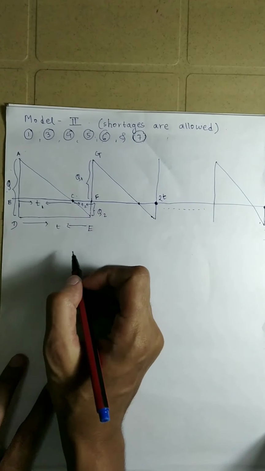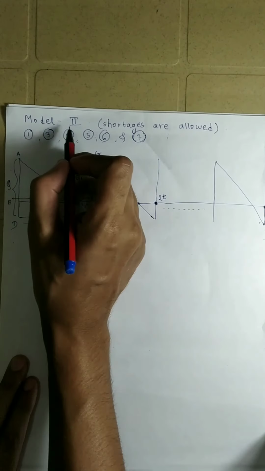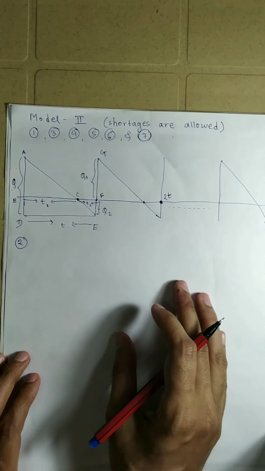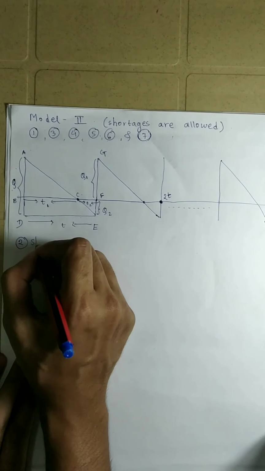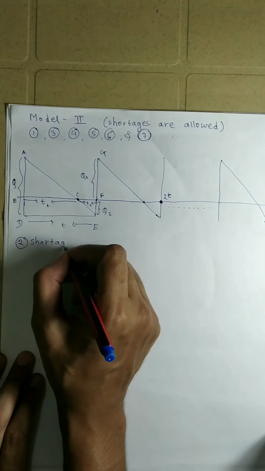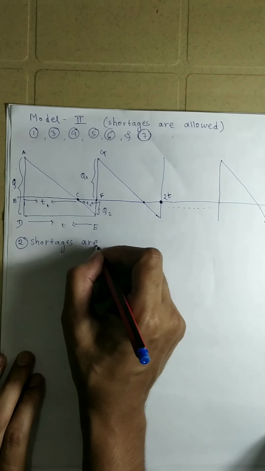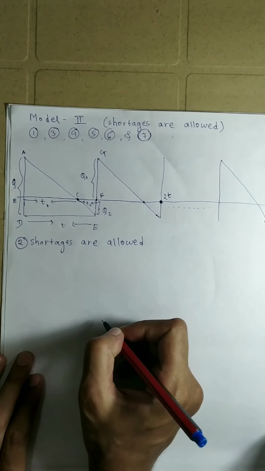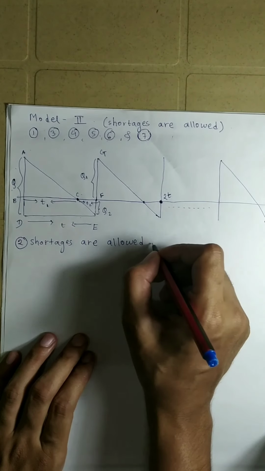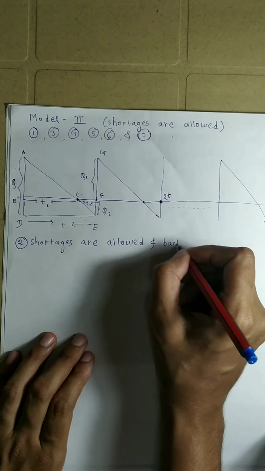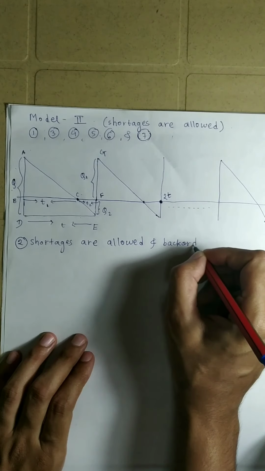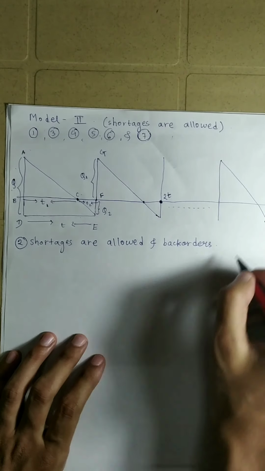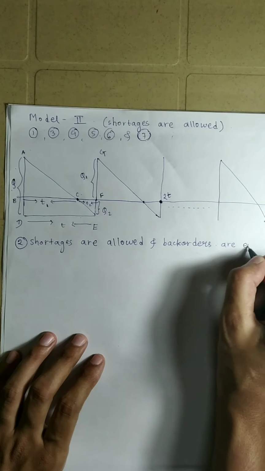for inventory model 2, the second assumption is: shortages are allowed and back orders are entertained.